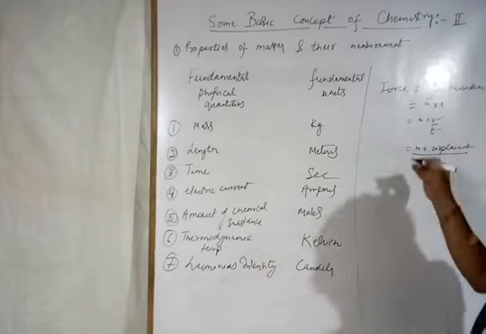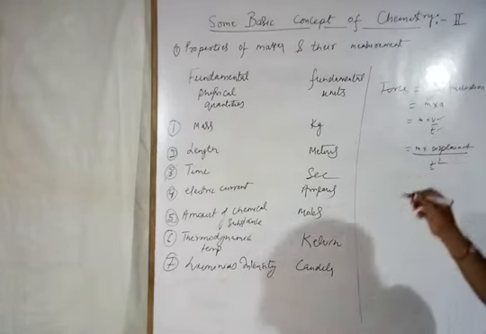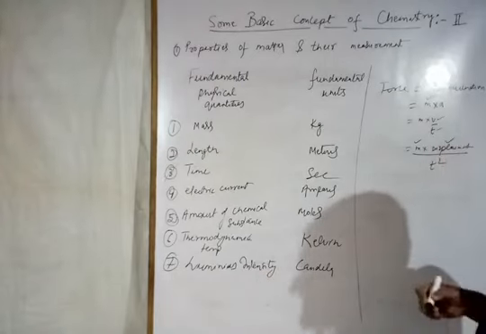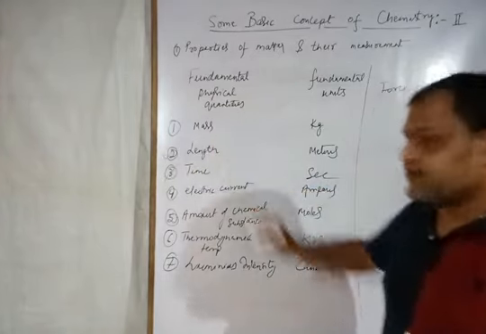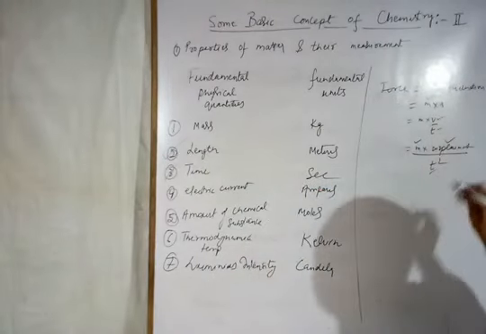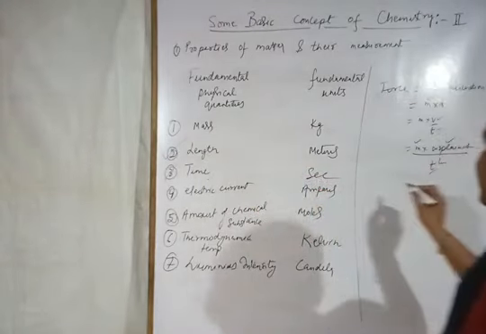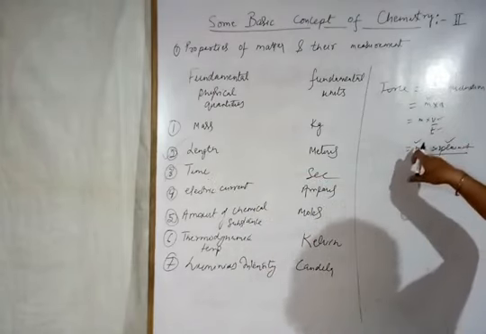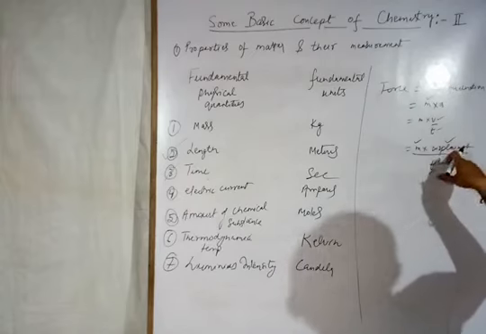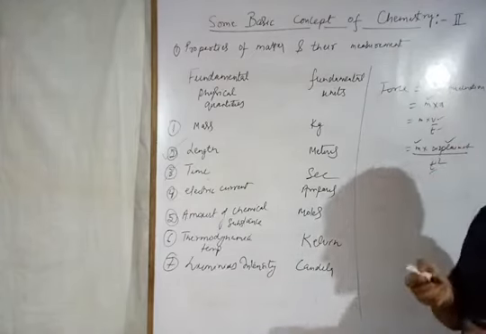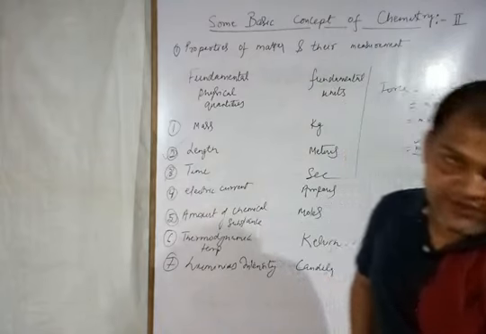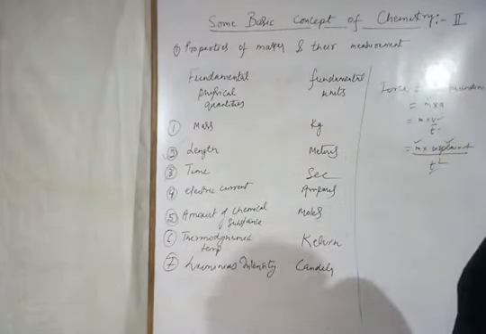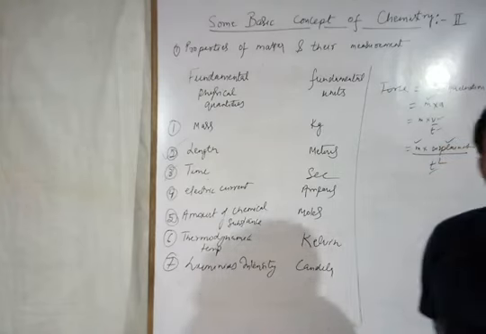Now you can see all are present in their fundamental form: mass, fundamental quantity; displacement, that means it is expressed in length, that is also a fundamental quantity; time, expressed in seconds, that is also a fundamental quantity. So by putting the values here, kg, and here meter, and second square, you can find the unit of the force. All right, so this is what is meant by fundamental physical quantities and fundamental units.